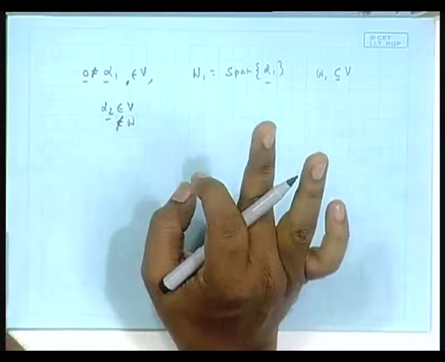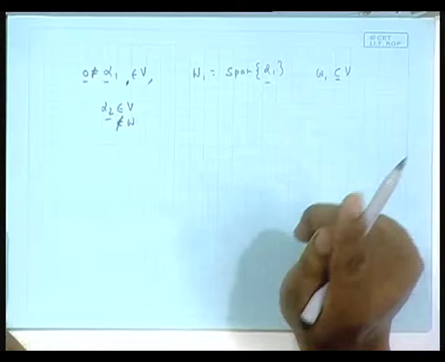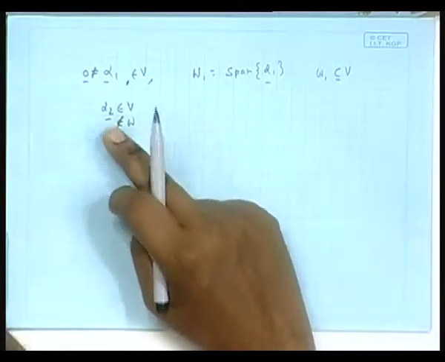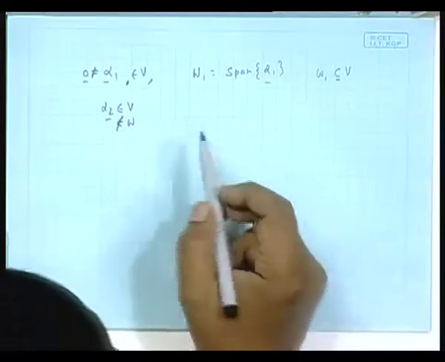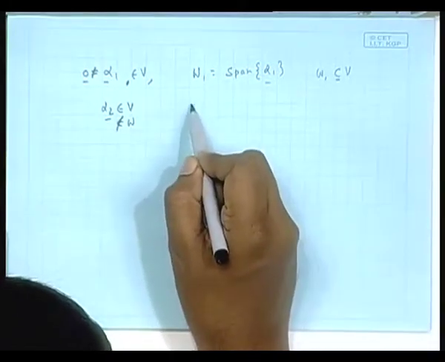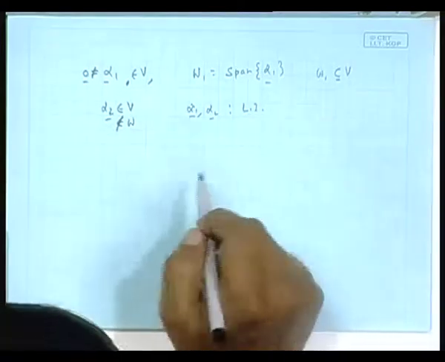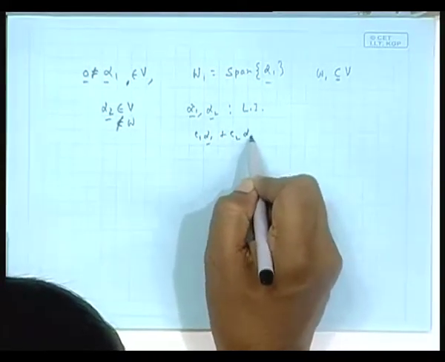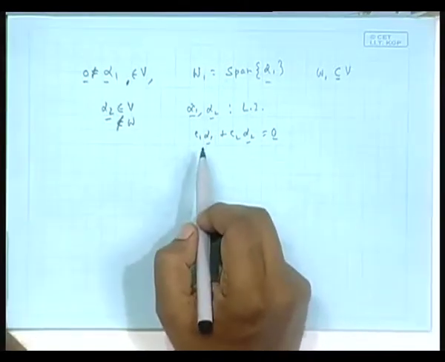So, obviously, alpha 2 cannot be the 0 vector, because alpha 2 is outside W 1. 0 is unique for the vector space, so the 0 of V and the 0 of W 1 are the same, only one 0, and that is why this cannot be 0, because I am outside W 1. Then it means alpha 1, alpha 2 is linearly independent. This I proved last time, again we can see, because if you form a summation like this and get it to 0, is it that the only solution is C1 equal to 0, C2 equal to 0?